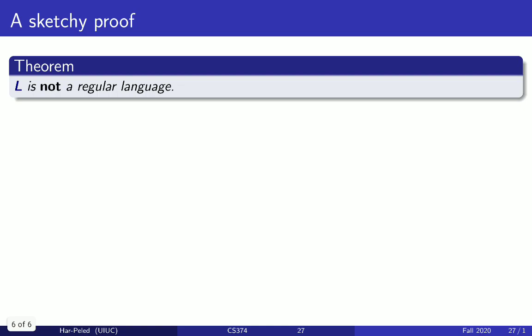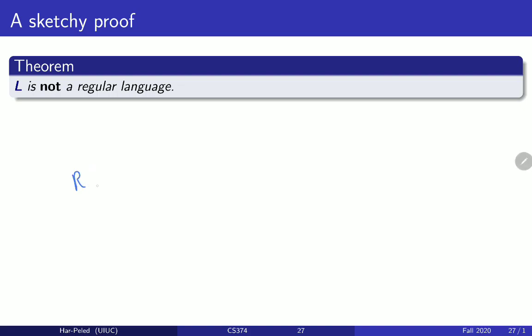Okay, so I still want to sketch to you a proof of why this language is not regular. The proof I'm going to give is a very sketchy proof. It's very hand-wavy. You don't need to know it. I'm just providing it because I think it's a good intuition to understand what's going on, and because the real proof we will see later on will use completely different machinery. So I think it's useful to get intuition with what we currently have to see why this language is not regular. So the idea is that let's assume that it's regular. So it has a regular expression.